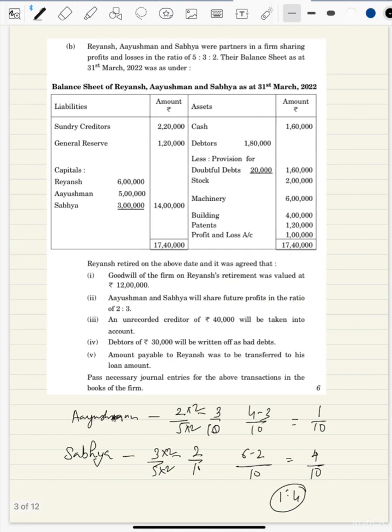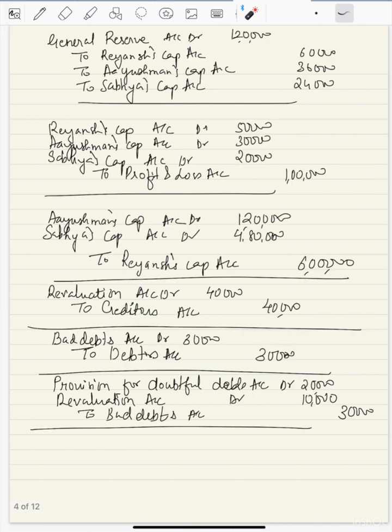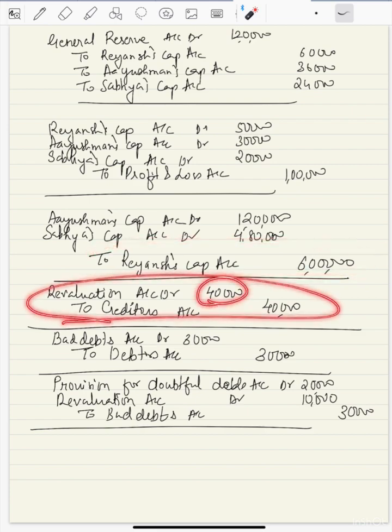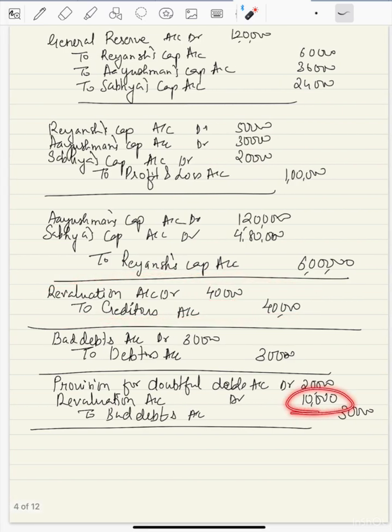Next, okay, amount payable to Rayansh will be transferred to his loan account. So before transferring the loan amount, we need to find out the revaluation profit and loss also. Here there's a loss of 40,000, and here there's loss of 10,000. So total revaluation loss, both the values are revaluation debit 40,000, revaluation debit 10,000, means total 50,000 loss. This 50,000 loss will be distributed between partners.